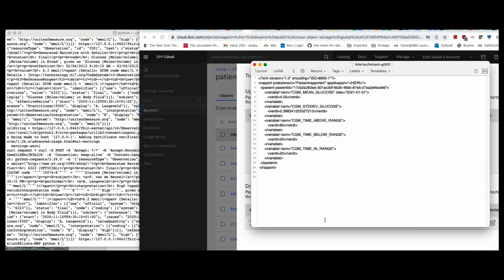Note that the original FHIR observation data has been transformed and reformatted in a manner which will be easier to present to a researcher.